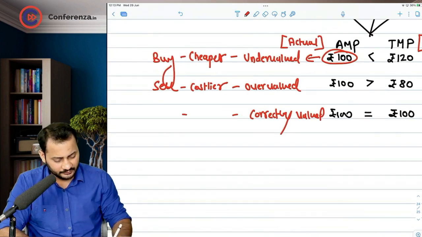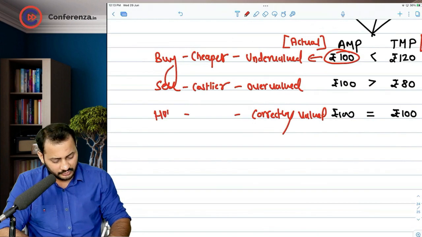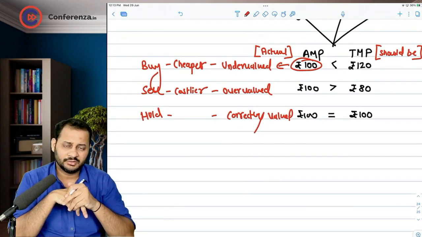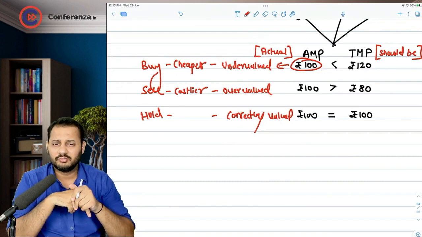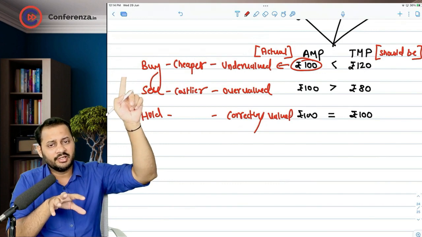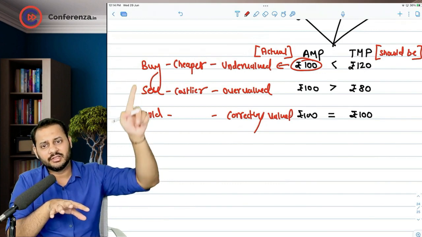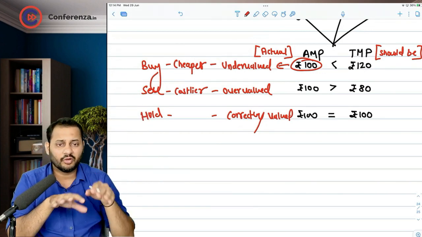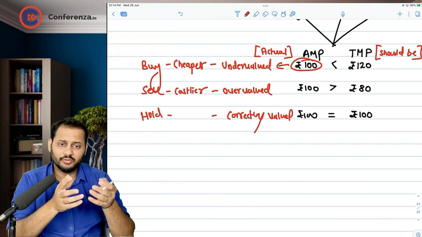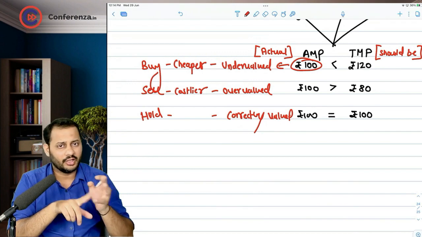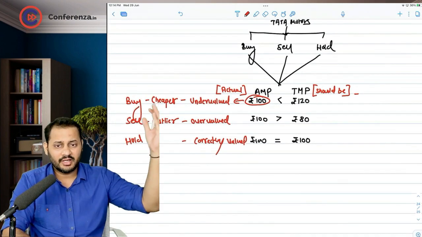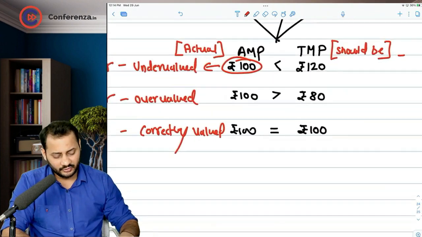That means you should hold the share if you have, or hold your decision. If you want to buy, you can go for that, but hold your decision. It may go down to undervalued condition or overvalued condition, and then you can take the decision. But for now, the prices are similar, so hold your decision. Tomorrow, either it will go up or down, and then you can take the decision. So this is what undervalued, overvalued and correctly valued means.